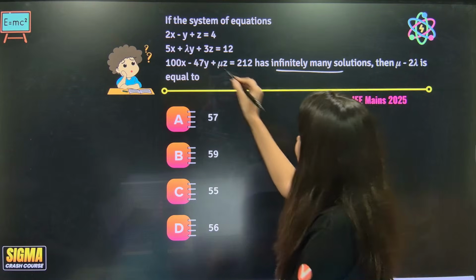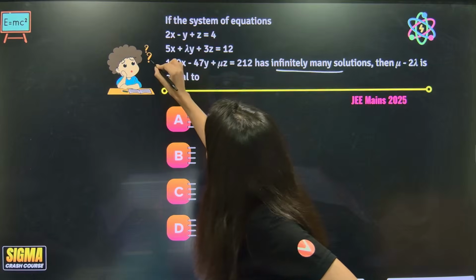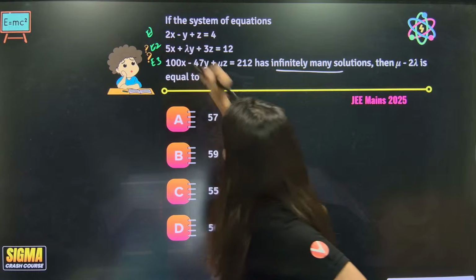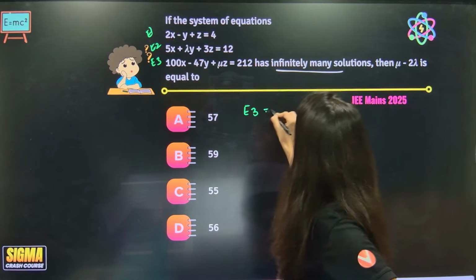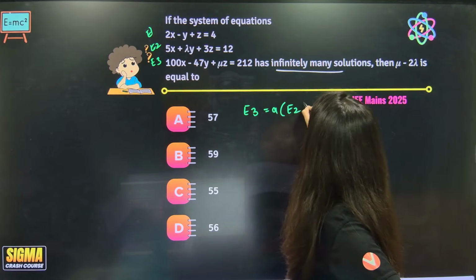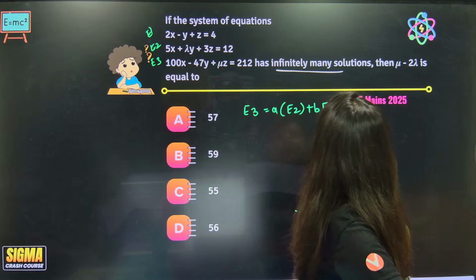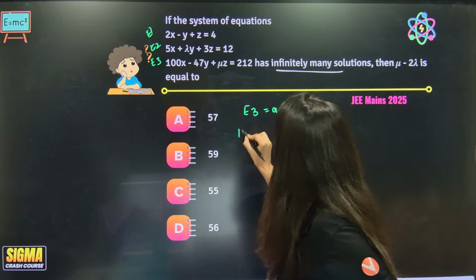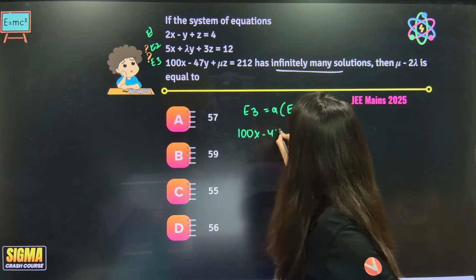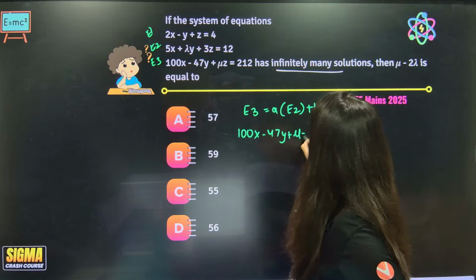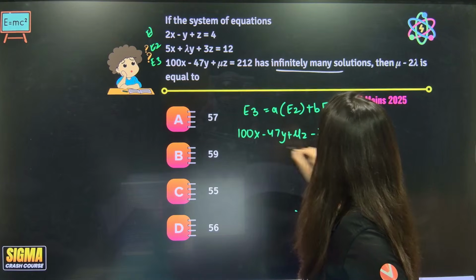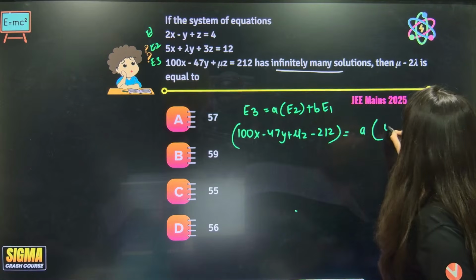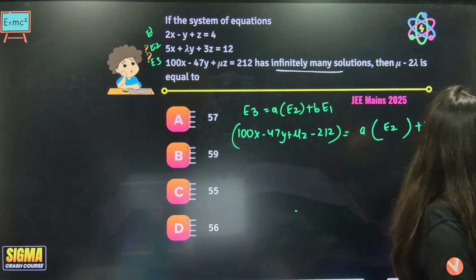So basically, suppose this is equation number 3, E3, this is E2 and this is E1. What I am saying is E3 equals A times E2 plus B times E1. This is all you have to do. So E3 will be 100x minus 47y plus mu z minus 212 equals A times E2 plus B times E1.